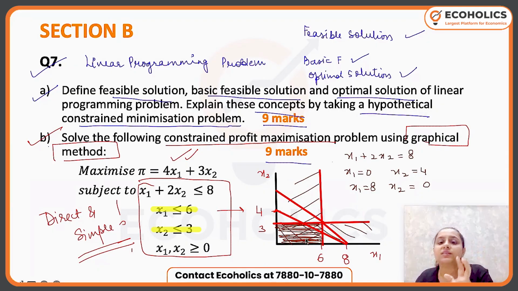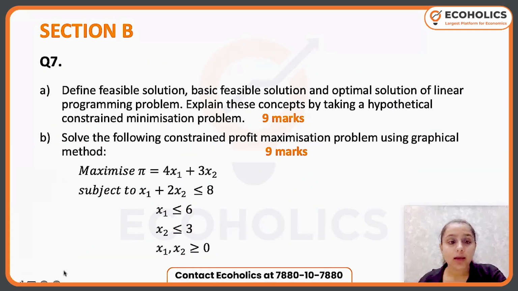So I might be facing this issue, but you can understand that. I don't have a scale here. So it will most probably pass through this point. So below that means all the area below this. So again, this will be a feasible region. Okay, that's how you will solve this. Very simple question. Now moving on to the next set of questions.